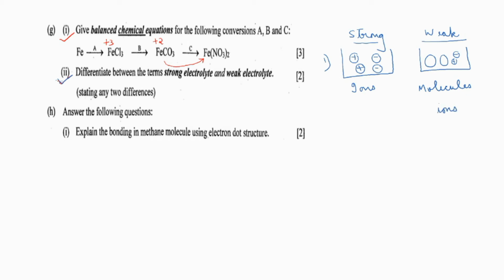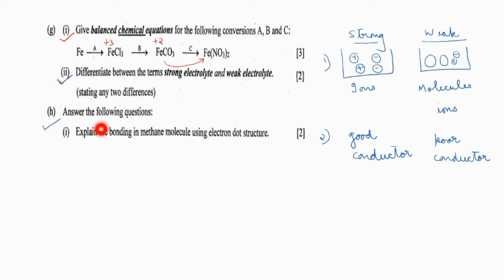Got it? Then again you can say that because of the presence of free mobile ions in a strong electrolyte, they are good conductors of electricity. Correct, no? Whereas a weak electrolyte will be a poor conductor of electricity due to the presence of very few free mobile ions. Got it?